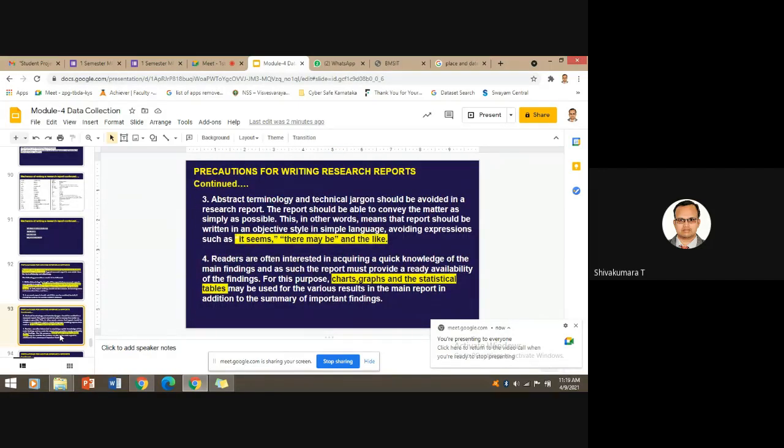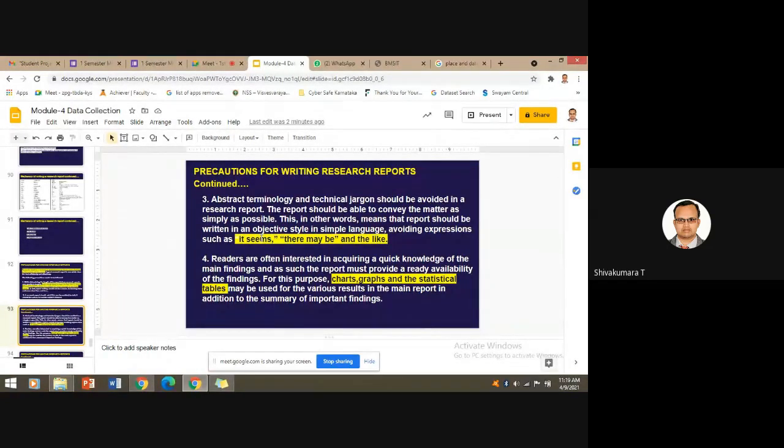Then the third precaution to take care of is that abstract terminology and technical jargon should be avoided. As I already discussed during the class hours, don't use "it seems," "there may be," "unlike." These are all jargon statements. They won't give confidence about the research.